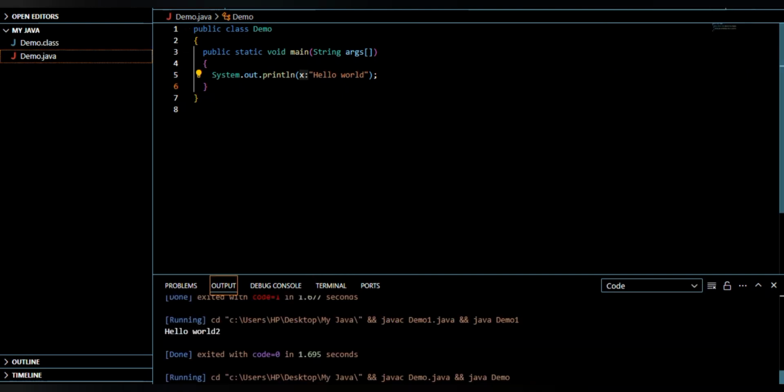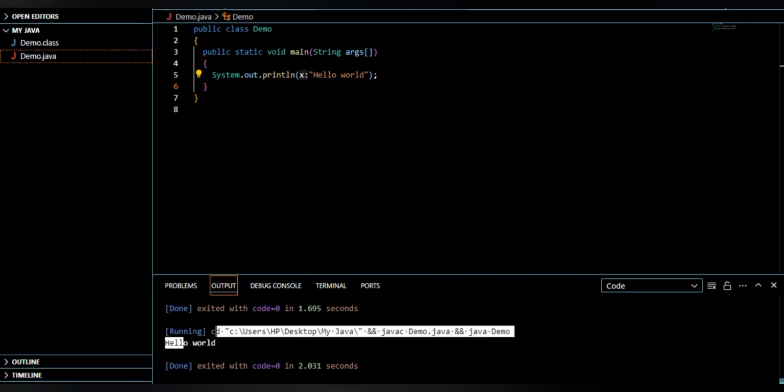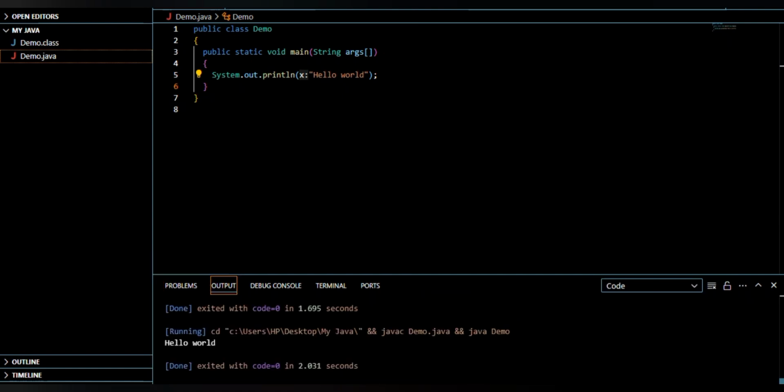You see, the moment I run the code, here the output is hello world. Is there any error, any problem? No problem has been detected. Output is hello world. The moment I clicked on run code, you see a demo.class file is created. What is this file? I will elaborate now. So for now you are clear that a class name was there. Inside the class we wrote a main method.